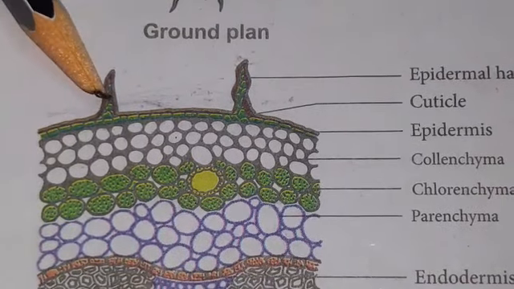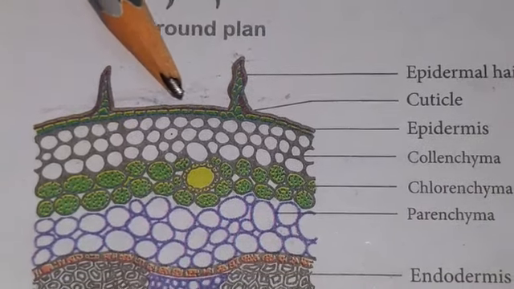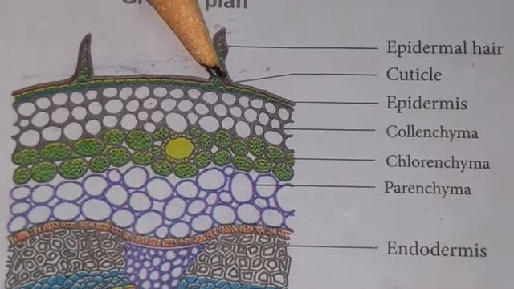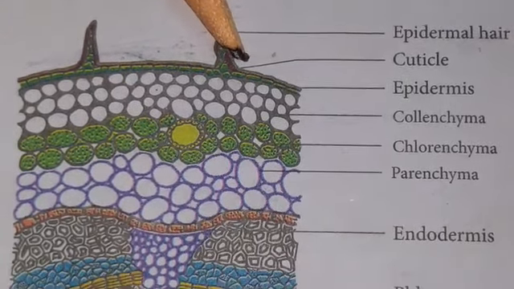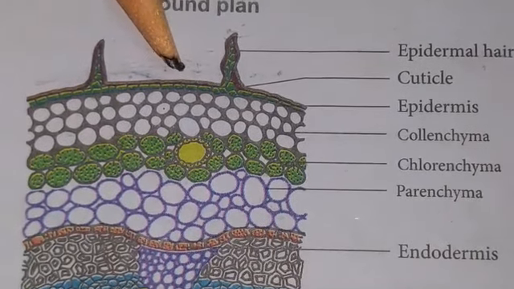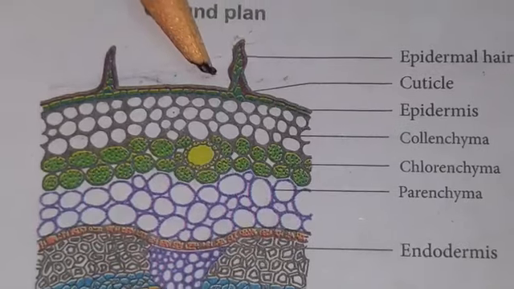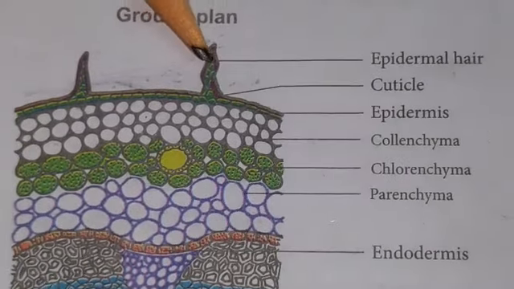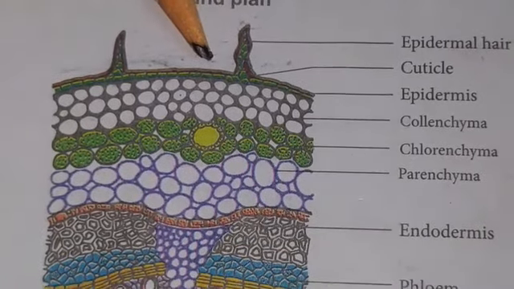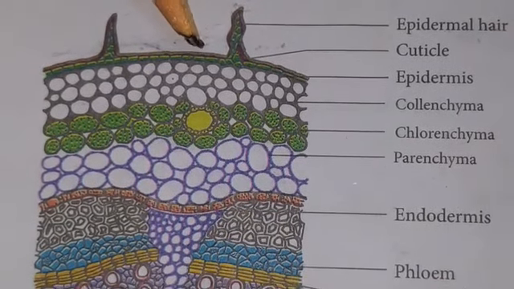Transpiration means the loss of excess water from the plant. The loss of water can be prevented with the help of the cuticle. The epidermal cells are usually living because they are made up of parenchymatous tissue. In the dicot stem, the epidermal hairs are present, which are mostly multicellular. Multicellular hairs occur on the epidermis.